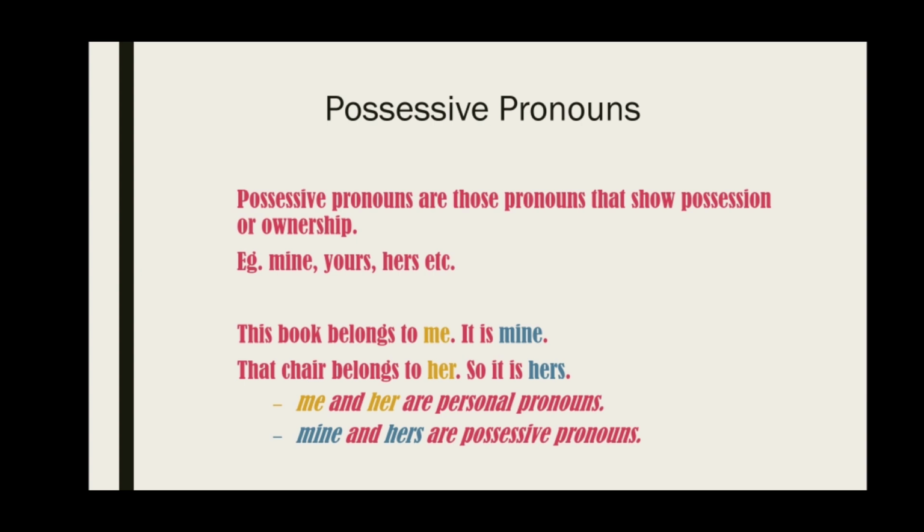So the words like hers, mine, yours, its, theirs are possessive pronouns, and we may conclude that most of the times possessive pronouns end with an S. I am not saying always, but most of the times, right? So in the examples which are given above, me and her are personal pronouns and mine and hers are possessive pronouns.